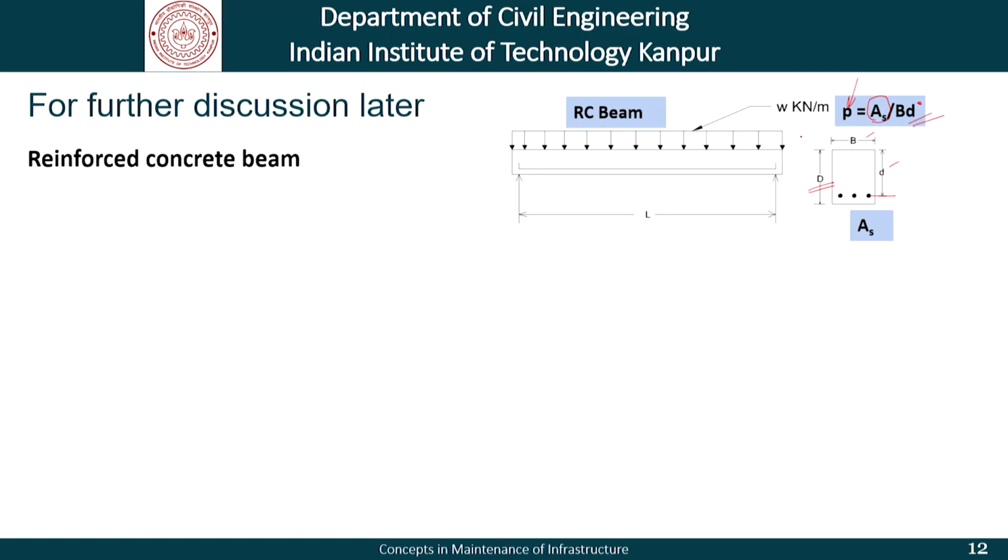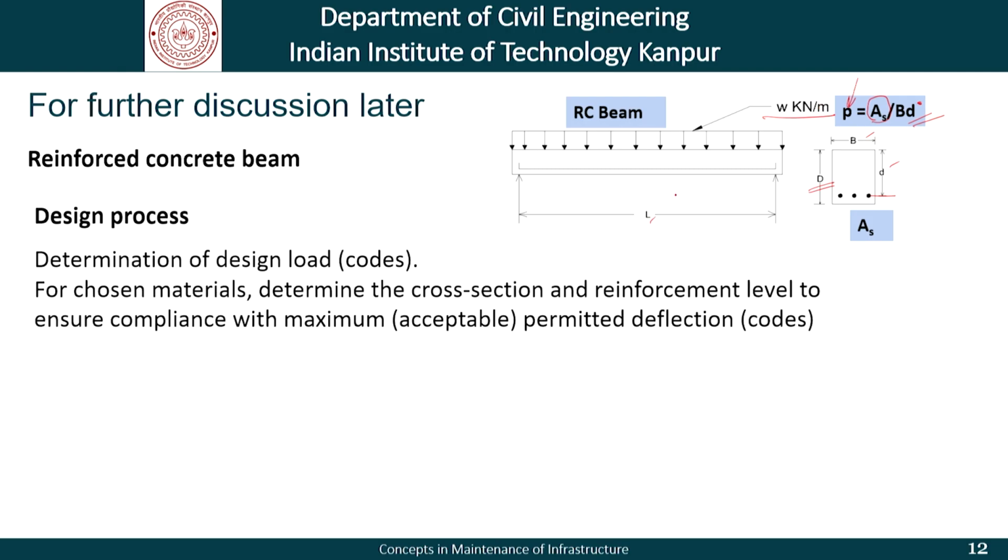And this beam, like the previous situation, is under the action of a uniformly distributed load, and the span is the same L. Now, in the design process, how do we determine this load? What should be the load that we take? For that, we have well established codes. Those codes tell us that for a particular type of beam, if it is a bridge, what kind of loading do we take? If it is a building on a beam, what kind of loads will be taken? So, those are coming from codes. These are called design loads.